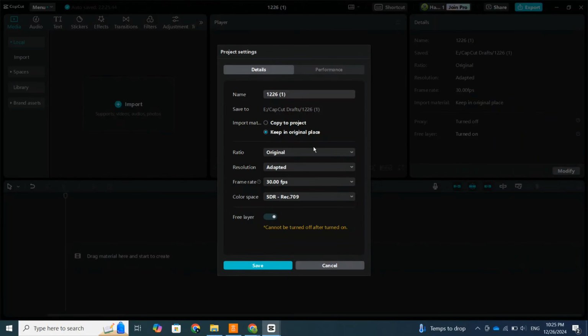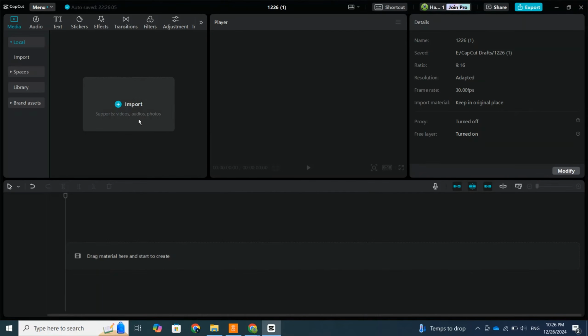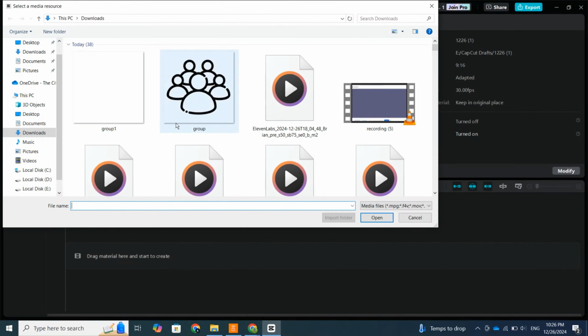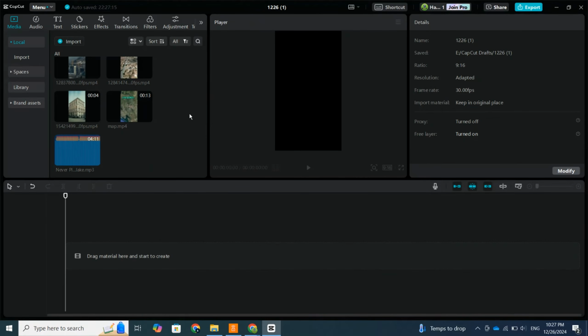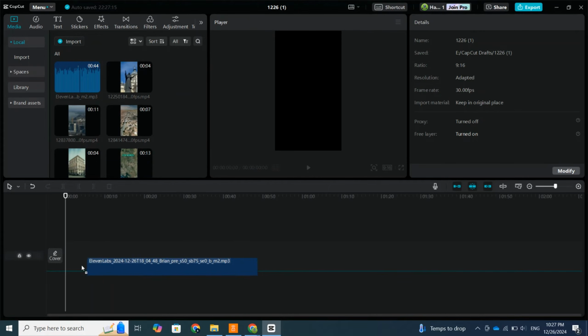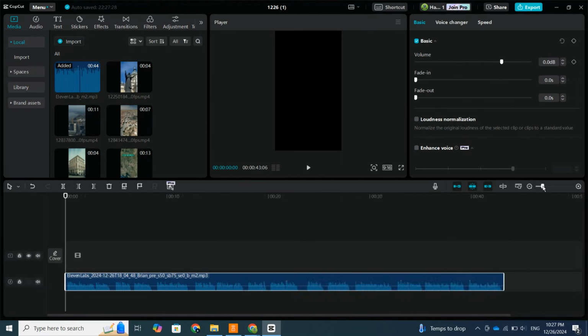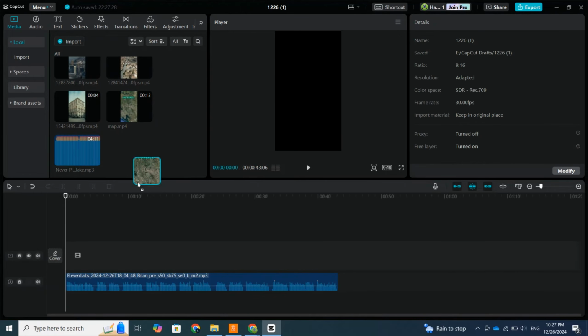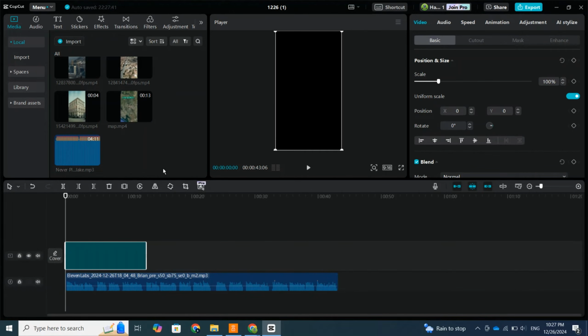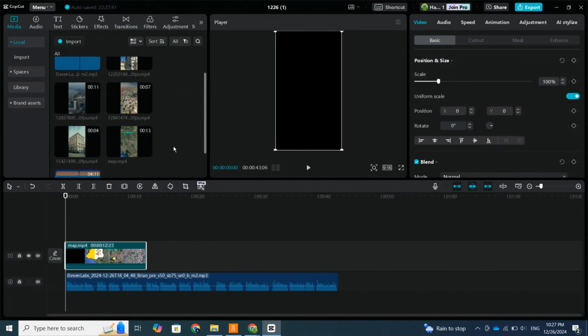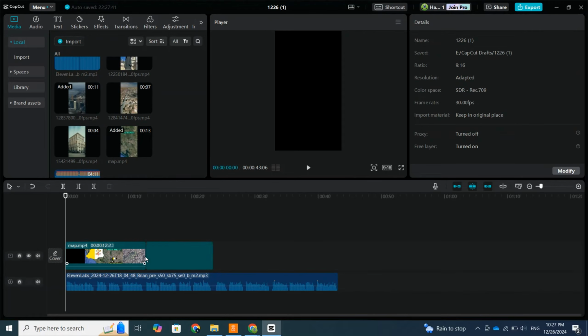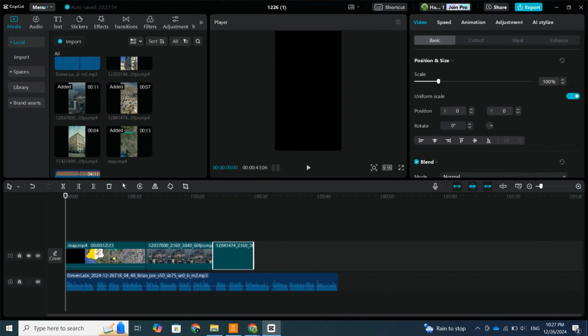Now open CapCut again, selecting the 9:16 ratio for a short video. Once your project is set up, import all the voiceovers, map animations, and stock videos you've downloaded. First, add the voiceovers to the timeline. Then, place the animation videos you created into the appropriate spots. After that, fill the remaining parts of the timeline with suitable stock videos. Make sure the stock videos match the theme and flow of your content.